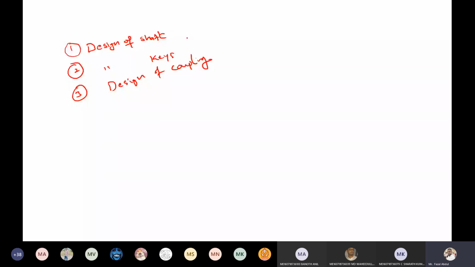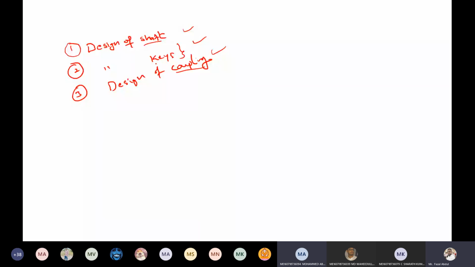In these three, every topic is important. You can expect a 2 marks question from this topic, maybe some derivations, and you can expect a problem. This one is the most important. So this is the third chapter, and today I'm starting the third unit.